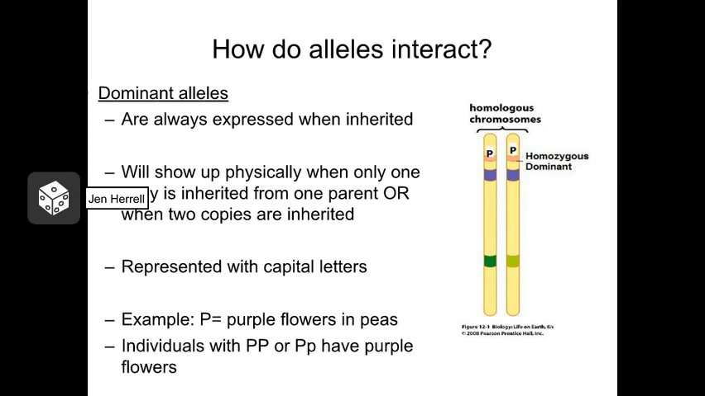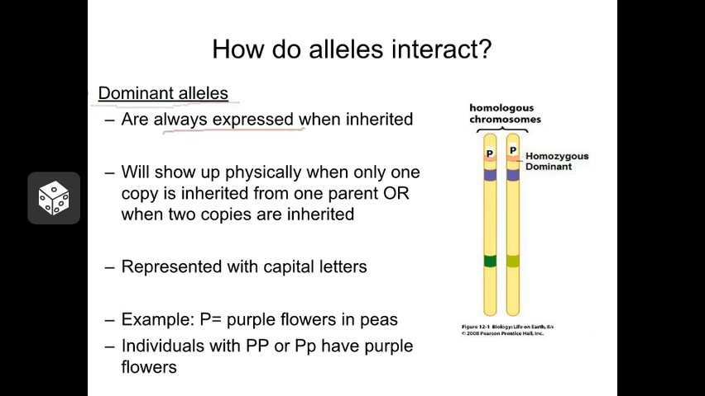Different alleles have different patterns of expression. Alleles that we refer to as being dominant are always expressed when they are inherited. So in other words, if you inherit a dominant allele for a particular characteristic from just one of your parents, it's going to show up in you physically.